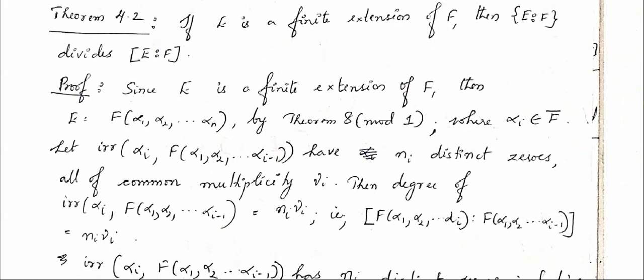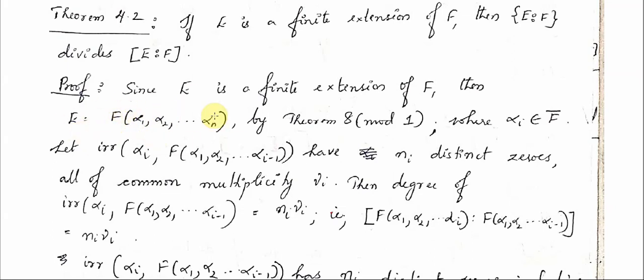Next, theorem 4.2. If E is a finite extension of F, then the index E over F divides the degree E over F. It is given that E is a finite extension of F. Therefore, you can write E as F of alpha 1, alpha 2, etc., alpha n, that is, a finite number of elements of E can be used to extend from F to E. First you extend using alpha 1 and see whether F of alpha 1 equals E. If it is not, take another element alpha 2 and see whether F of alpha 1, alpha 2 equals E, and so on.